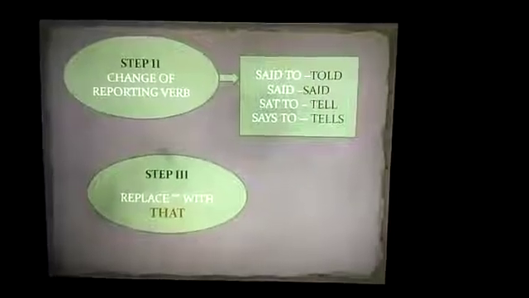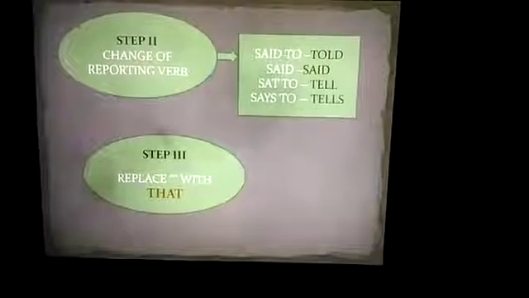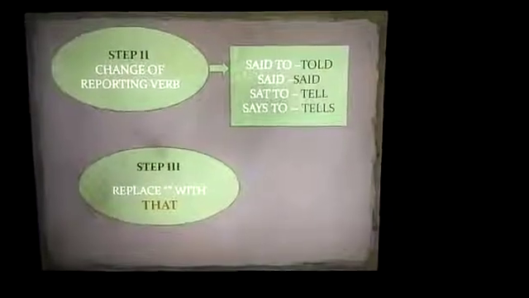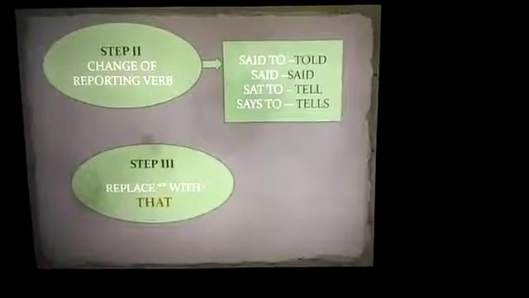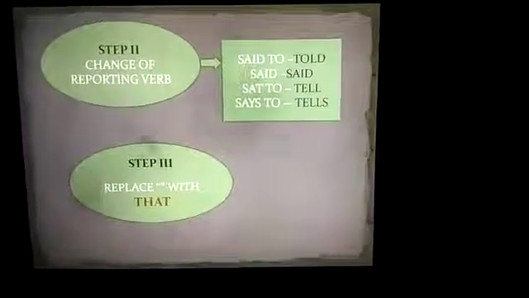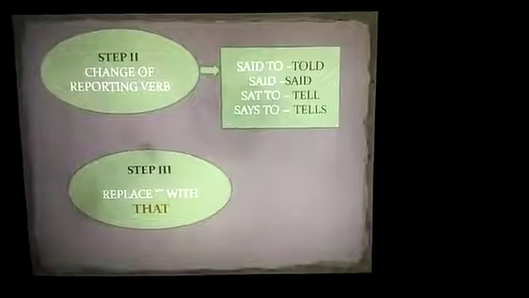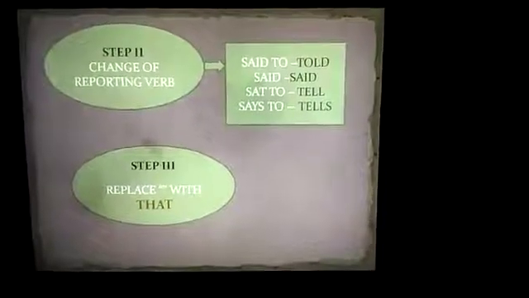Step 2 includes change of reporting verb. Now, said to is converted to told, said is converted to said, say to is converted to tell, and says to tells. Step 3 includes replace inverted commas with that.